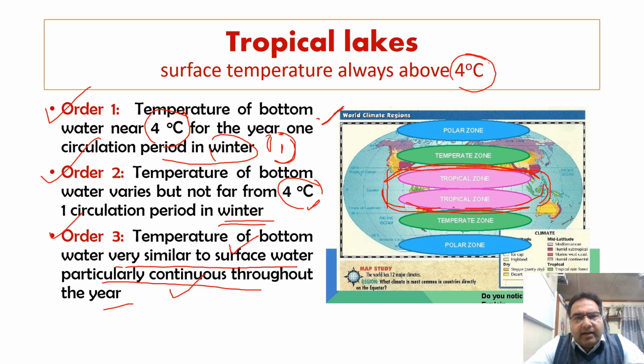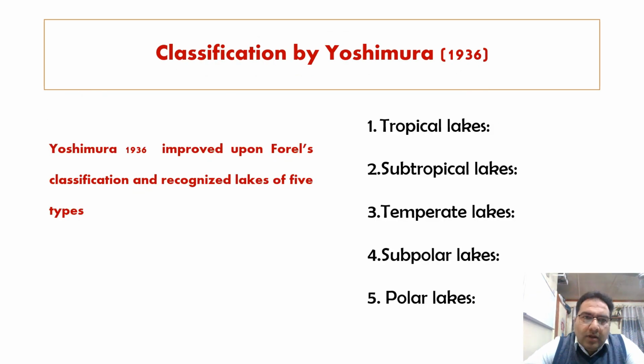Later on, Yoshimura in 1936 improved upon Forel's classification and recognized lakes into 5 types that we shall be discussing. Now, what are those types? They are tropical lakes, subtropical lakes, temperate lakes, subpolar lakes, and polar lakes.